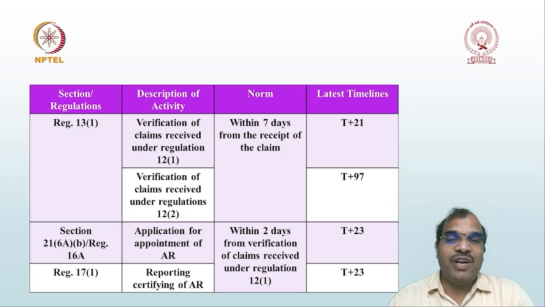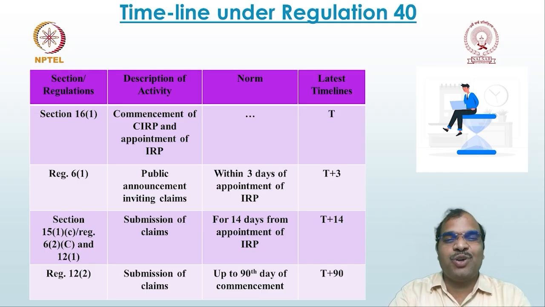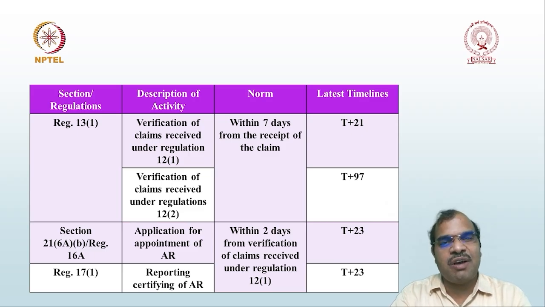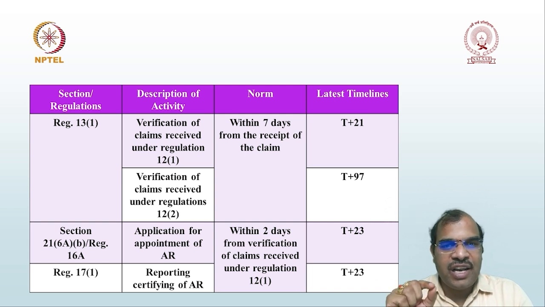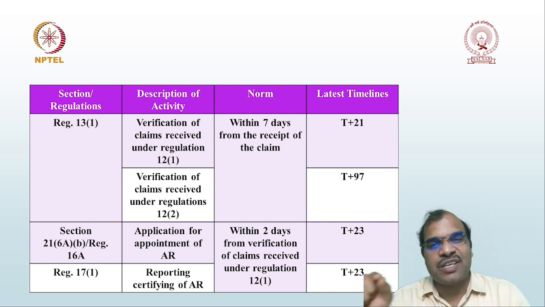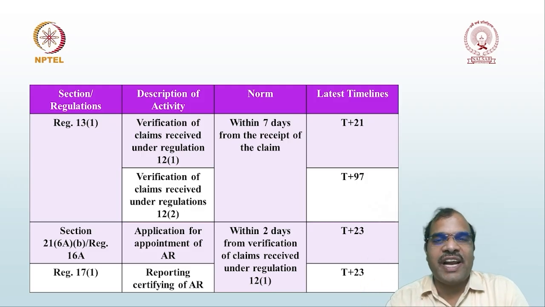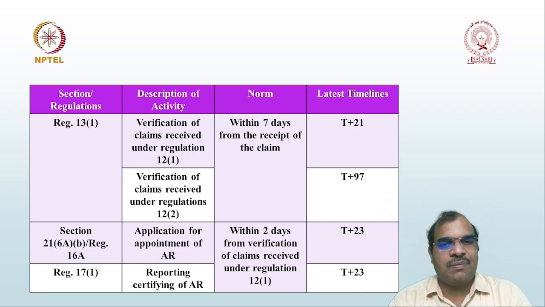In case of 12.2, it is T+97. Why? Submission of claims under 12.2 is 90 days, T+90, and under 12.1 it is T+14. So T+14+7 is T+21, and T+90+7 is T+97. In both cases it is 7 days only, within 7 days from the receipt of the claim. Under regulation 12.1, the claim has to be received within 14 days. Under regulation 12.2, the claim must be received within 90 days. From such 14 days or 90 days, as the case may be, 14+7 or 90+7, that is 21 or 97.